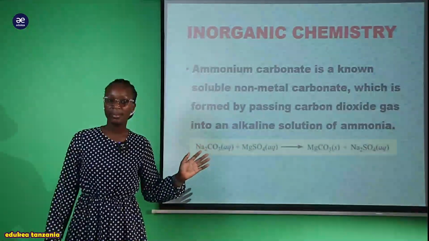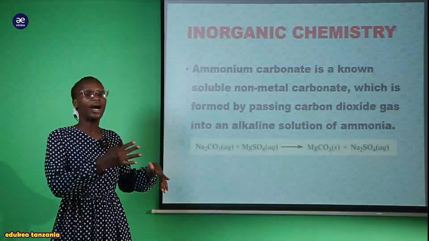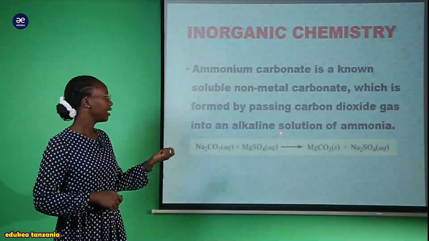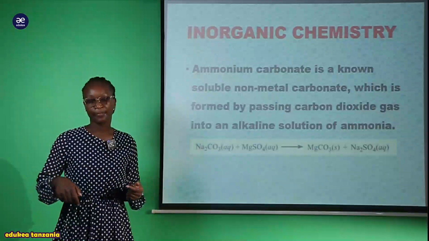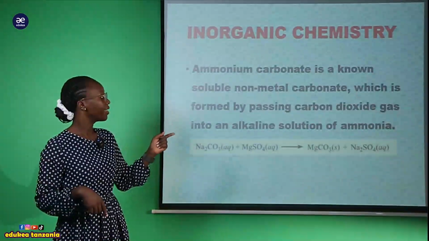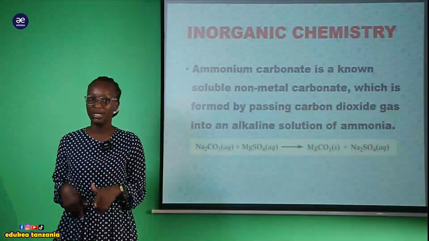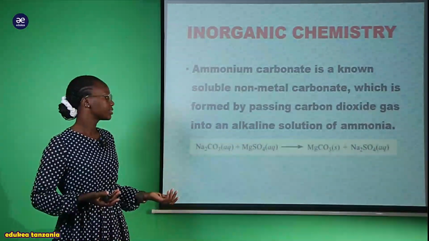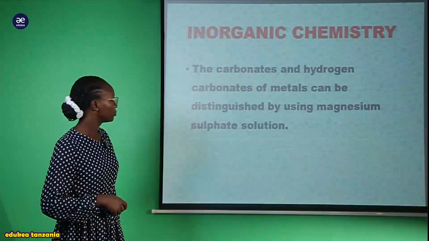So when we have an alkaline solution of ammonia, we are going to prepare this ammonium carbonate, which will exist as a non-metal carbonate.